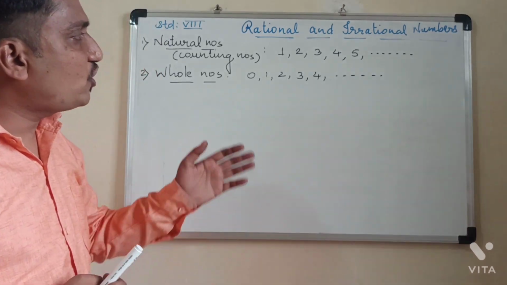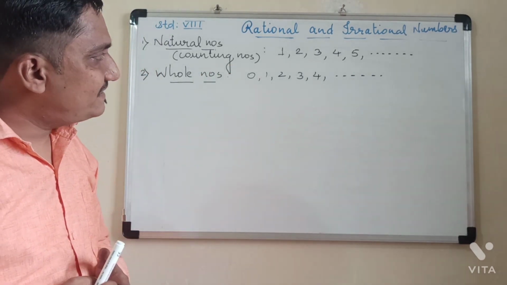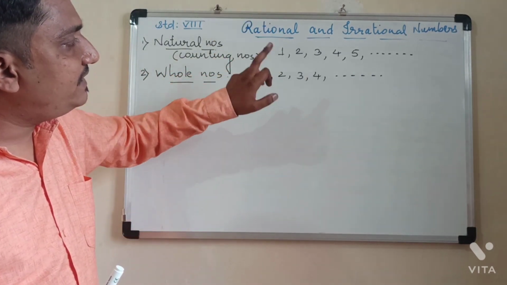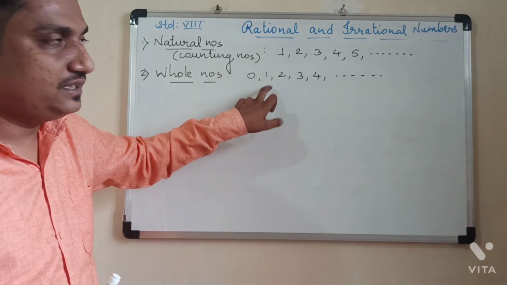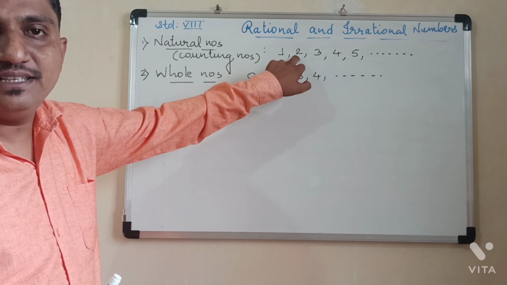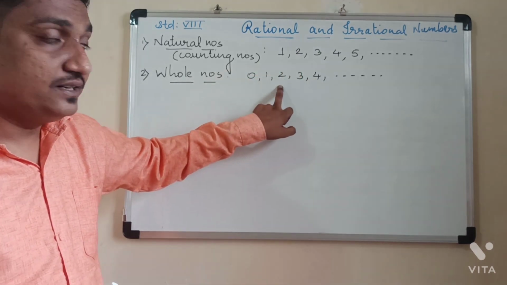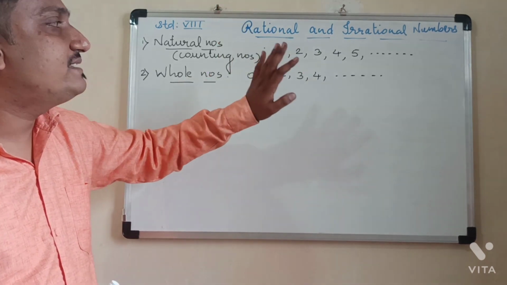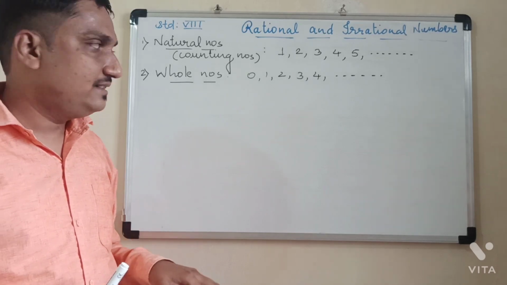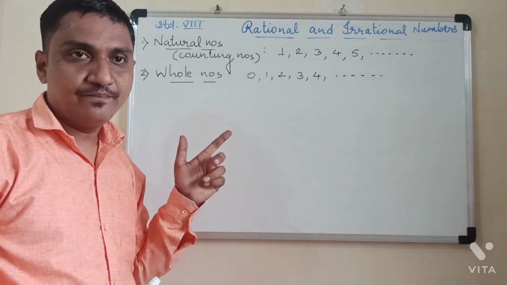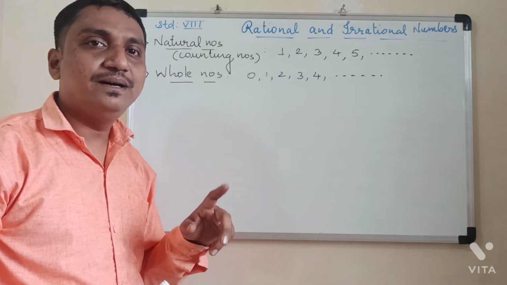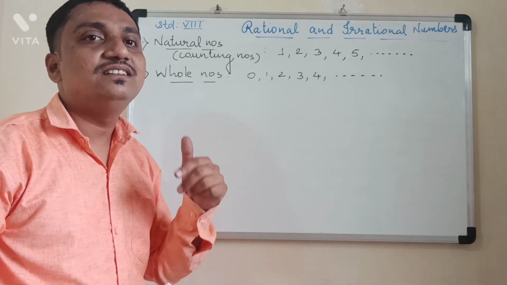So from here you can observe one thing, that every natural number is a whole number. 1 is a natural number, yes, it is also a whole number. 2 is a natural number, yes, it is also a whole number. That means every natural number is a whole number. But every whole number is not a natural number because 0 is a whole number, but it is not a natural number.